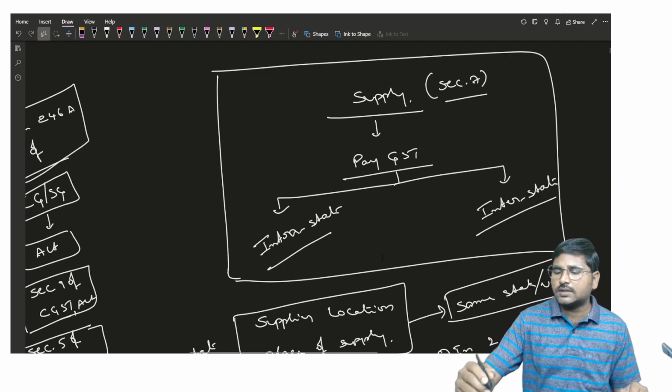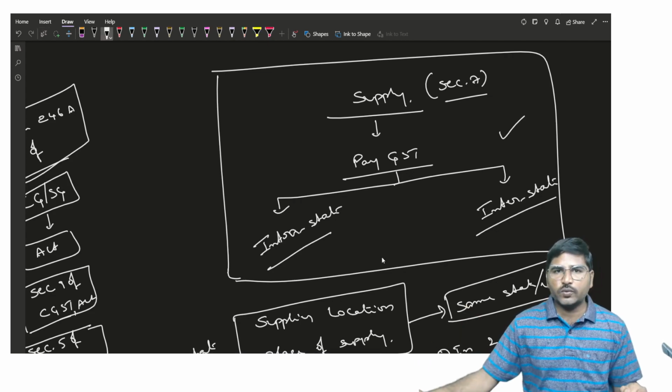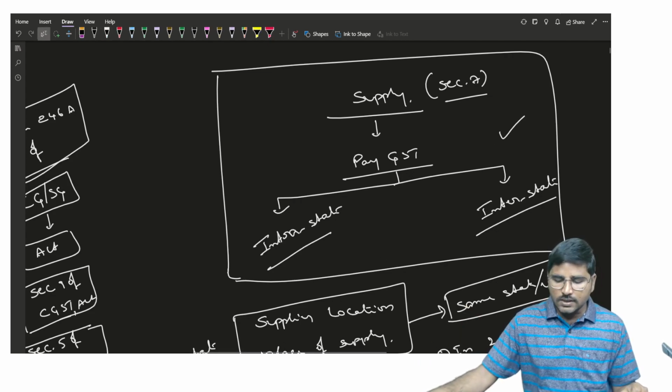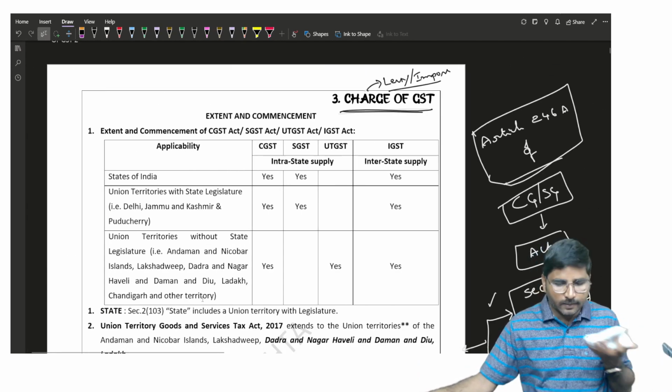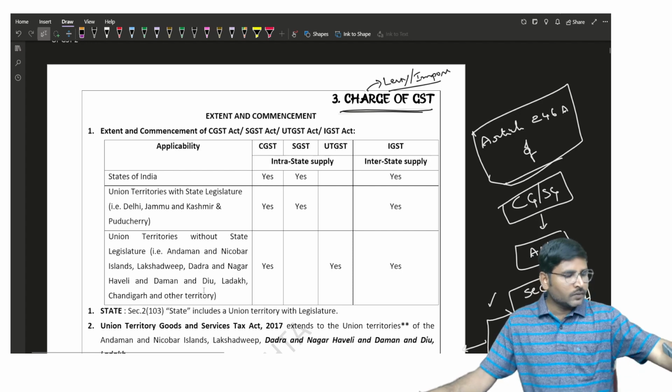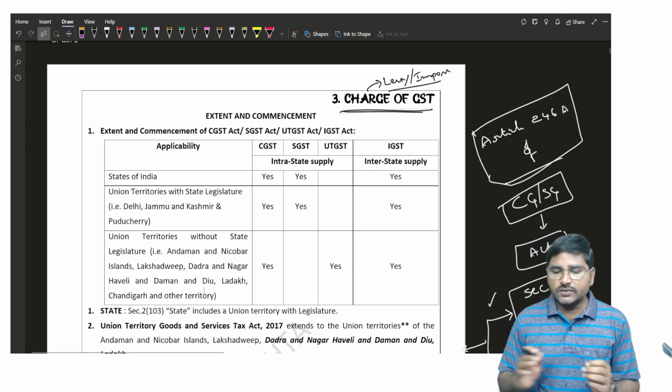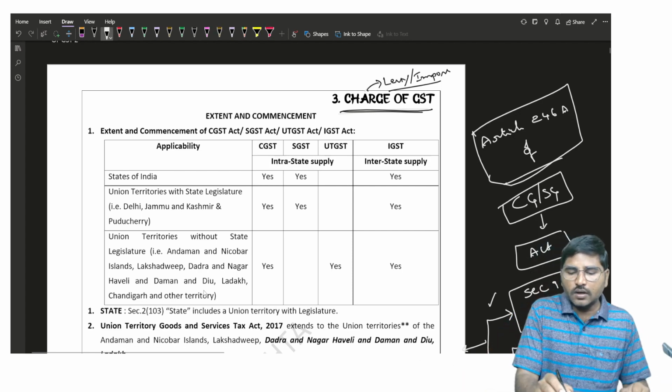Now we are going to learn some more conceptually in this chapter, how to consider whether a supply is an intrastate supply or interstate supply. So let me start with the concept of charge of GST, out of which we are first going to start with the content of extent and commencement of the Acts.